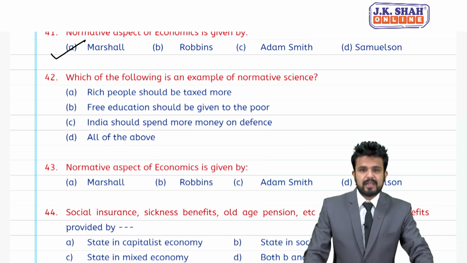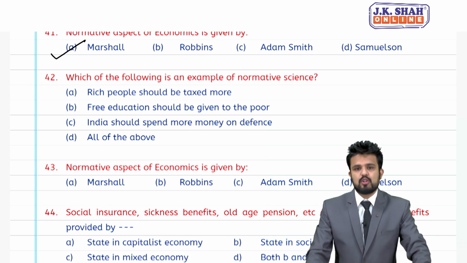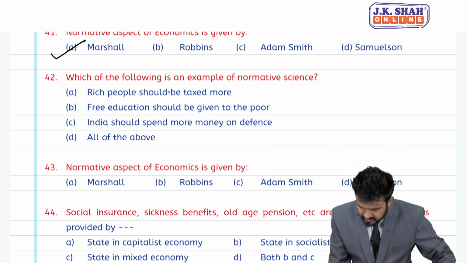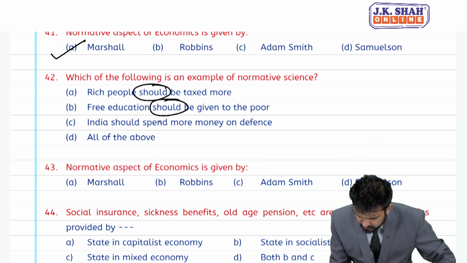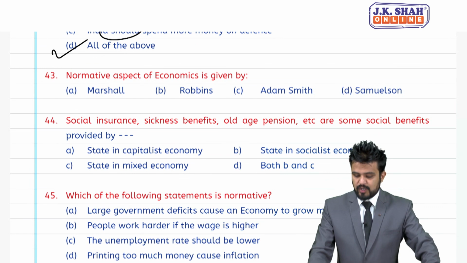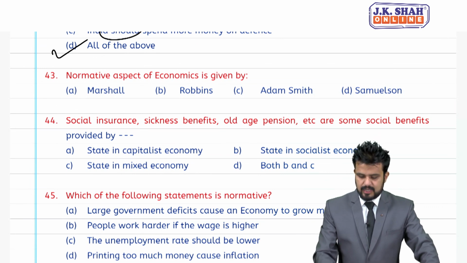42, which of the following is an example of normative science? Rich people should be taxed, free education should be given to the poor, India should spend more money on defense. In all 3 points you will find the word should. Correct answer is all of the above. 43. Normative aspect of economics is given by. Answer is Marshall.